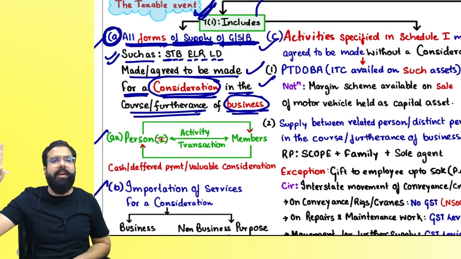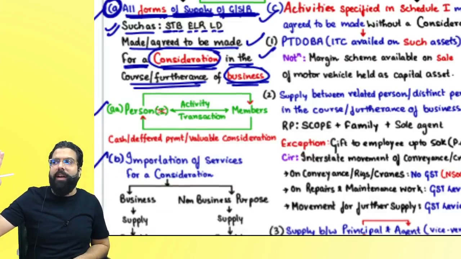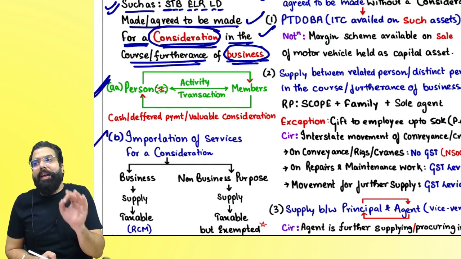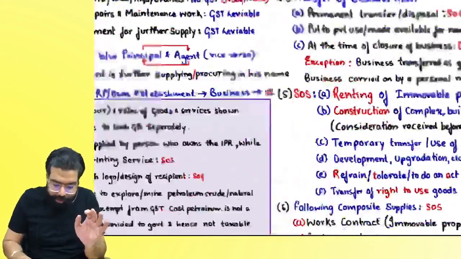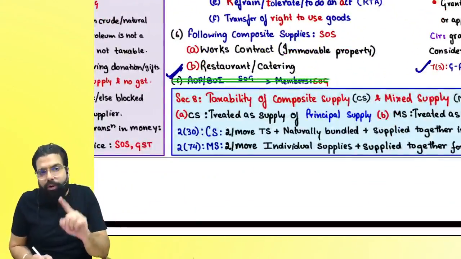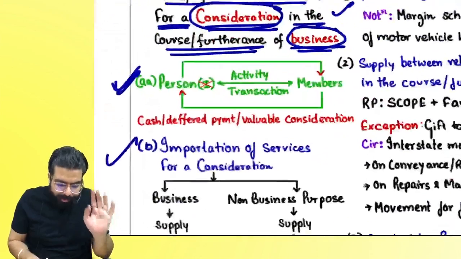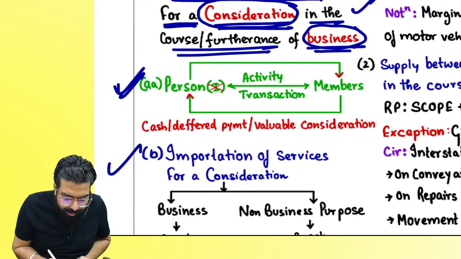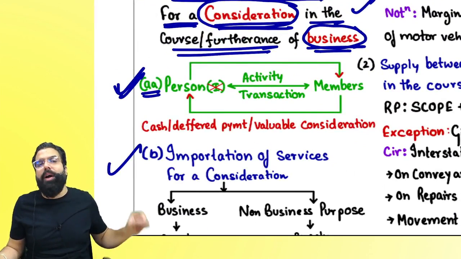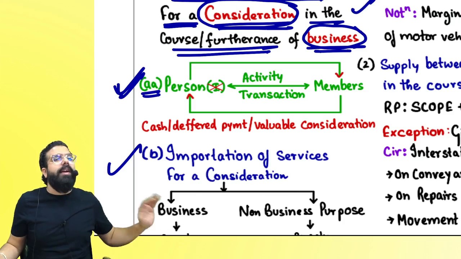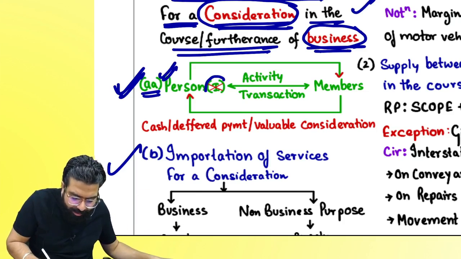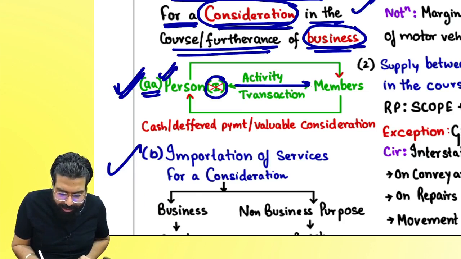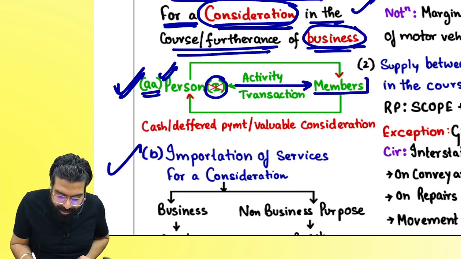So section number 7.1a says all forms for a consideration in the course of business. Section number 7.1a has been included, wherein they have gone ahead and deleted paragraph number 7 of schedule 2. The amendment for your November 2022 exam is what? Sir, they have gone ahead and included in the supply chapter section number 7.1 AA, where they are telling that if any person other than individual is doing an activity or a transaction with their members.